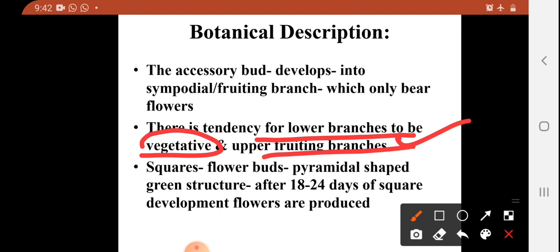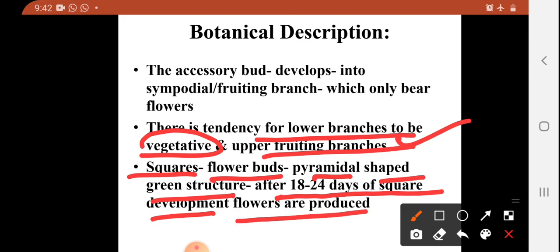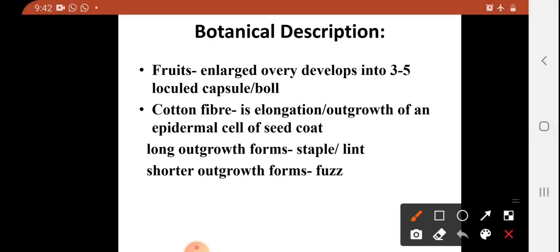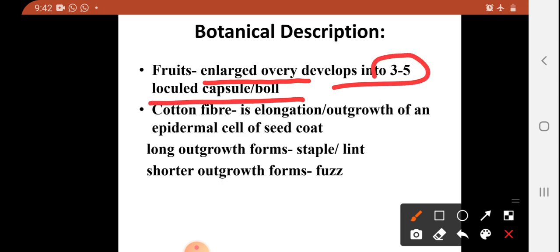This crop has a tendency for lower branches to be vegetative, and all the upper branches are fruiting branches. One more structure present in this plant is the square. Square is nothing but the flower bud. It has a pyramidal shape, green in color, and after 18 to 24 days of square formation you can see flowers are produced on this crop plant. Next, the fruit is an enlarged ovary which develops into 3 to 5 locules, and this fruit is called a boll.